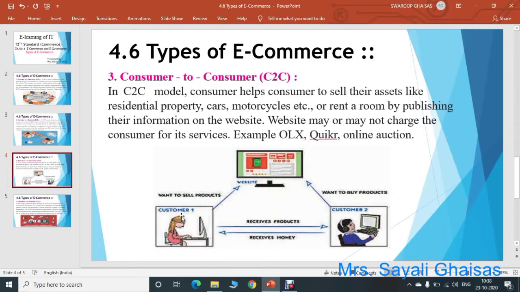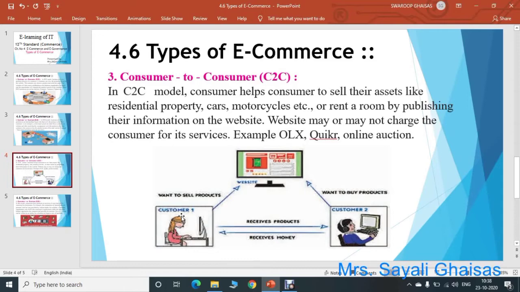A consumer can sell products, their properties, cars, motorcycles, or any other thing online to another customer, or rent a room by publishing their information on a website. That is, any kind of service can also be provided online. The website may or may not charge the consumer for its services.